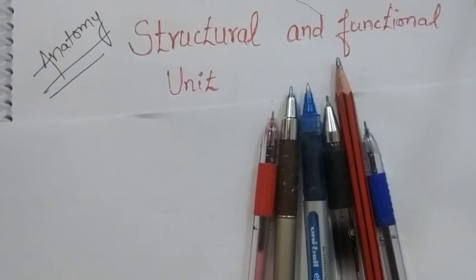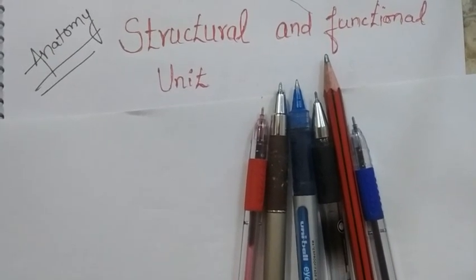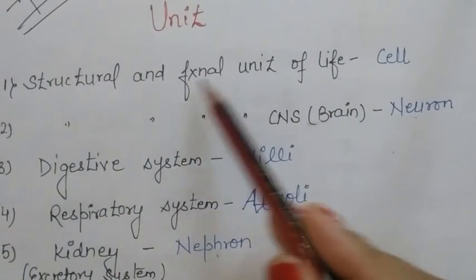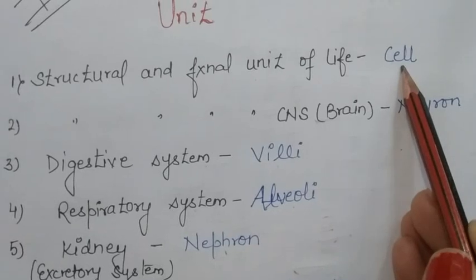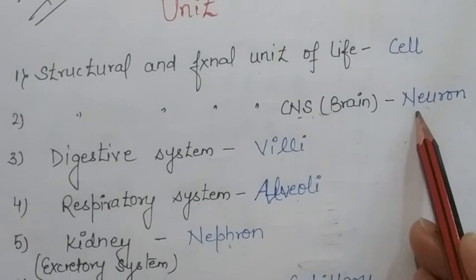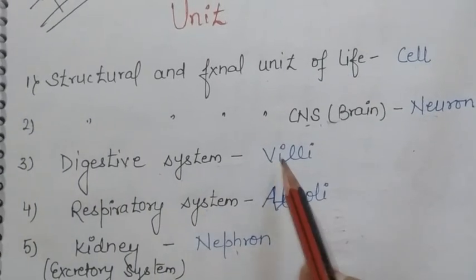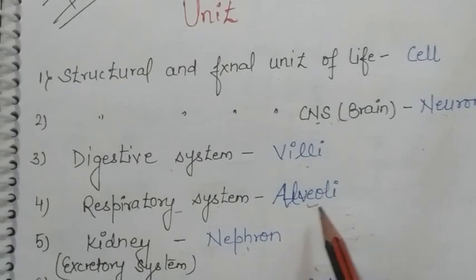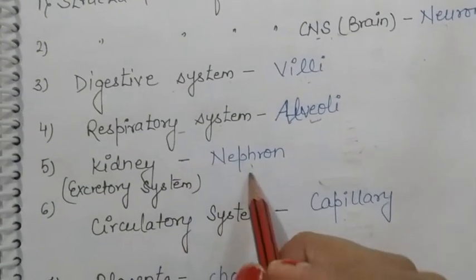First we will see the structural and functional unit of the system. First, the structural and functional unit of life is cell. For brain or central nervous system is neuron. Digestive system structural functional unit is villi. For respiratory system it is alveoli. For the kidney it is nephron.